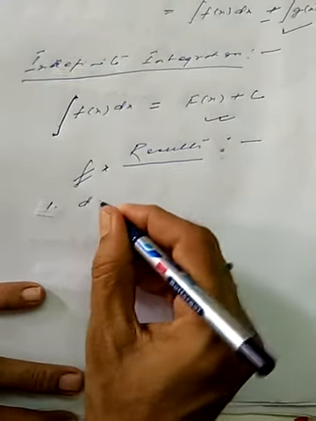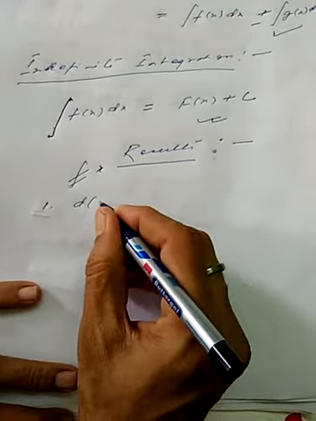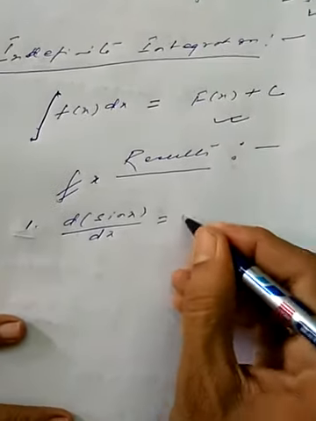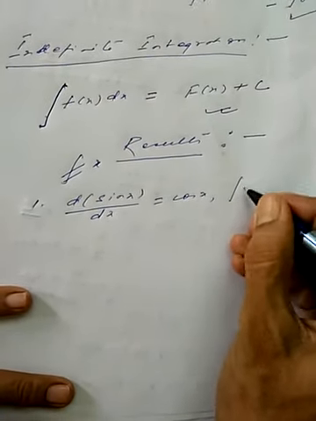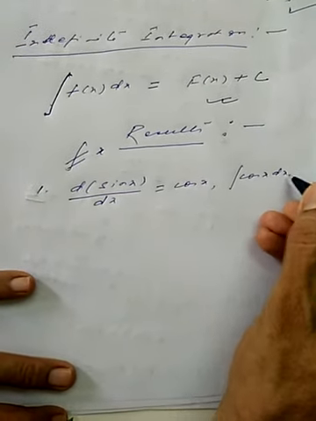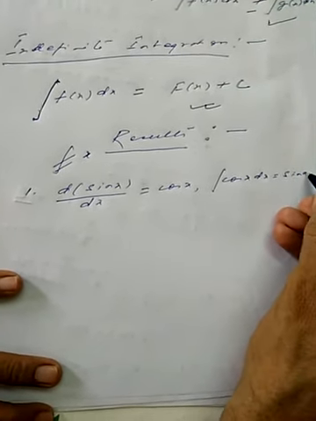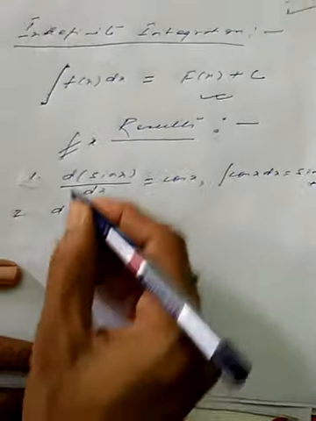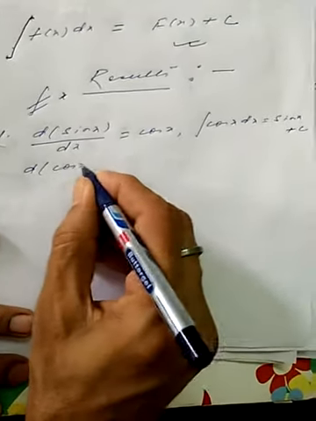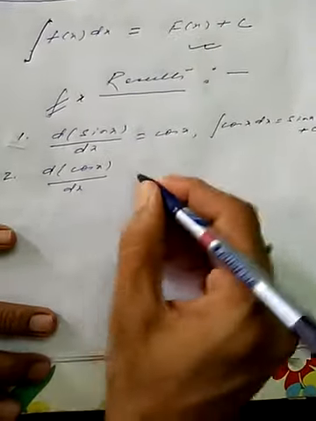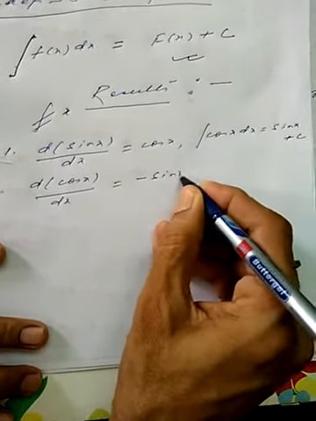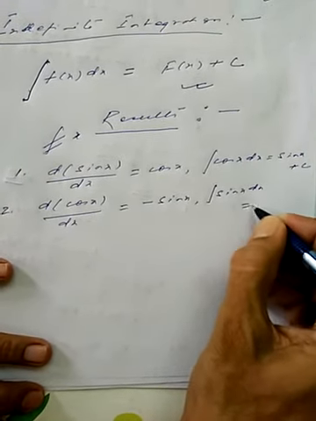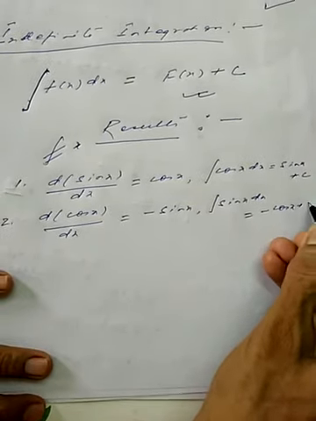Suppose we are having sin x. Differentiation of sin x, as we are getting, is cos x. So when we go with the integral of cos x dx, it will be sin x plus c. That means it is a reverse process of differentiation, as I have mentioned earlier. Suppose we are going with cos x, its derivative is minus sin x. So when we integrate sin x, we will have minus cos x plus c.